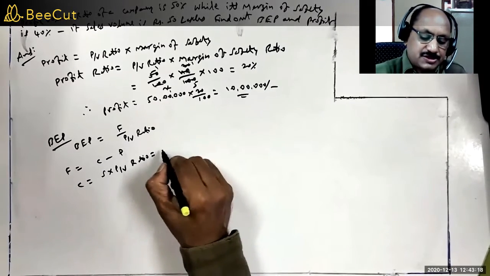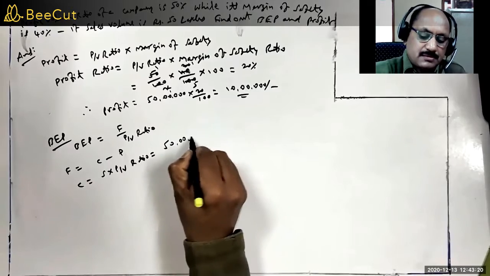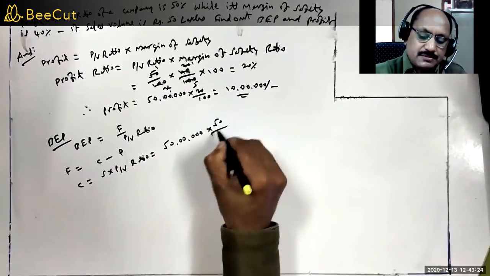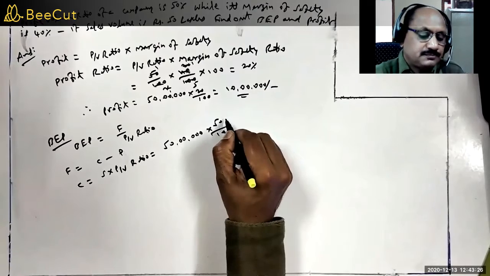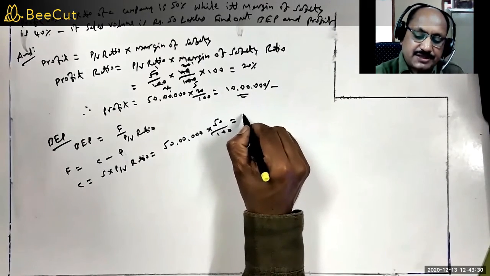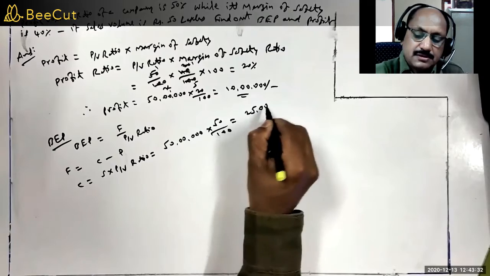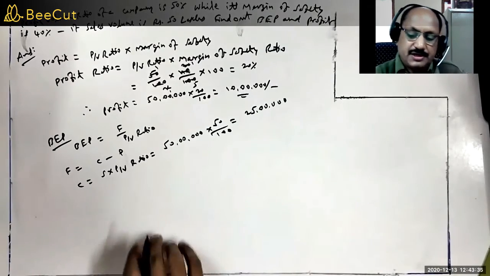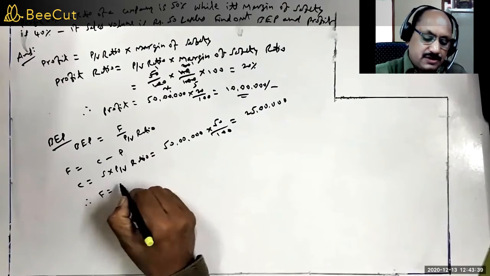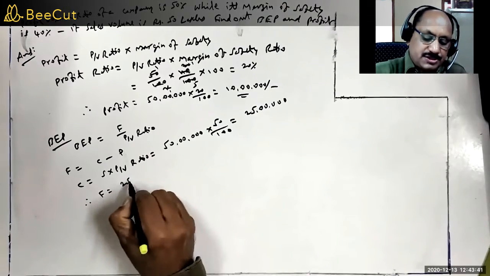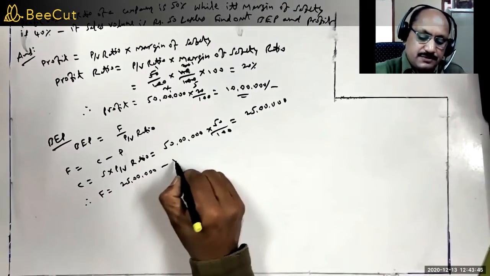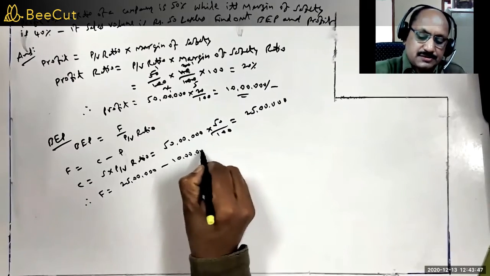S is 50 lakhs into PV ratio 50%. Then we get rupees 25 lakhs as contribution. Now we got contribution. So fixed cost is equal to contribution rupees 25 lakhs minus profit rupees 10 lakhs.